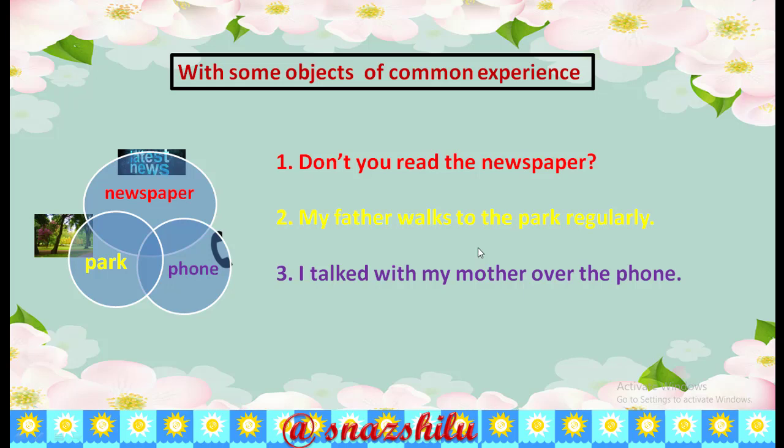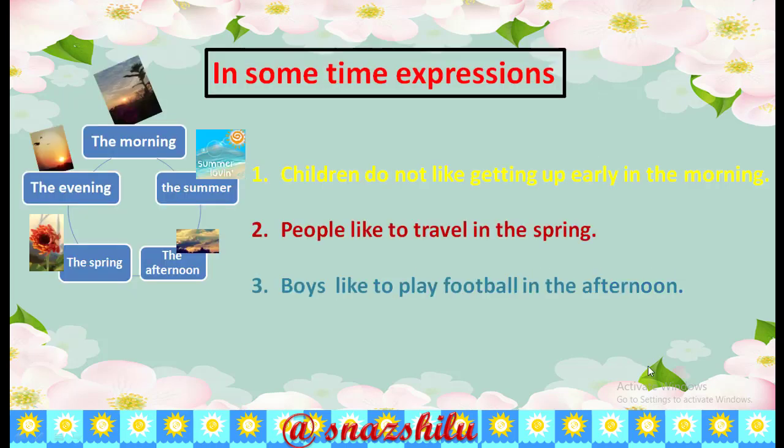The park is a common experience. In the same way, in the third sentence, I talked with my mother over the phone. Here the phone is an object of common experience. Is it clear, everybody? Dear students, let's move on to the next one.